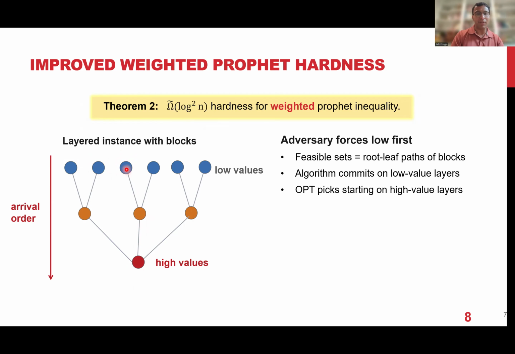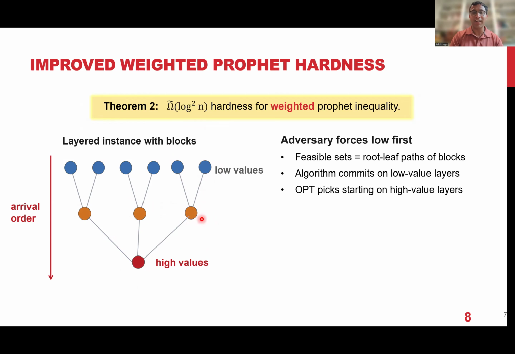It can basically get whatever value it got from this single block here. In expectation, you won't get any value above, or only constant value above. Whereas the offline algorithm, the hindsight optimum, will look at the highest value elements, then check out its children, whichever has the highest value, go into that subtree, then go into this other subtree, based on the higher values.